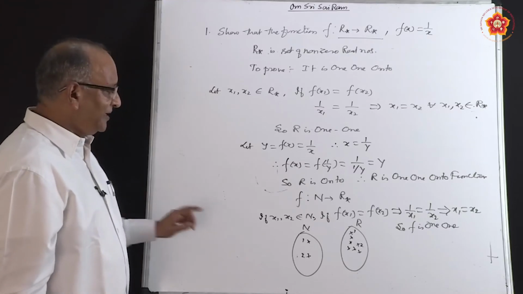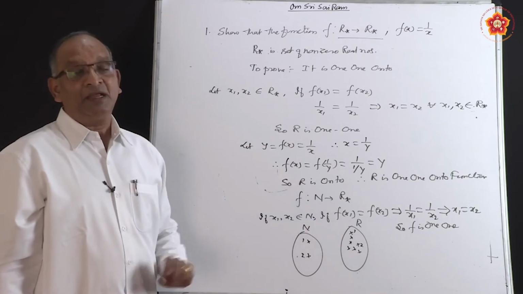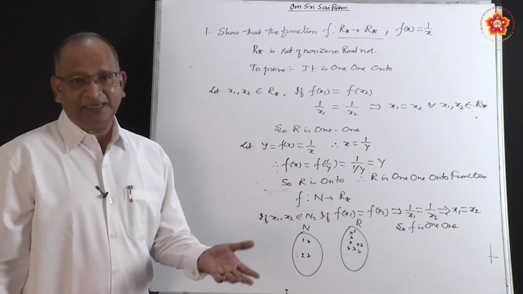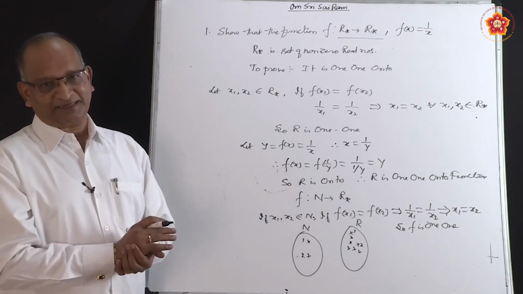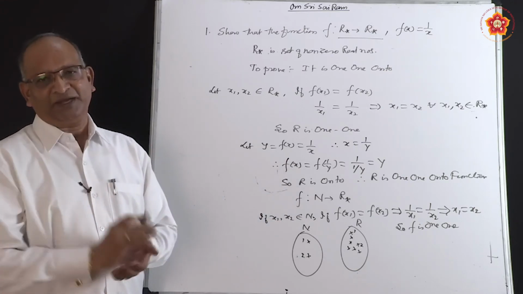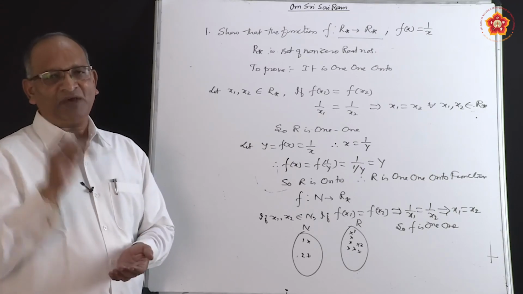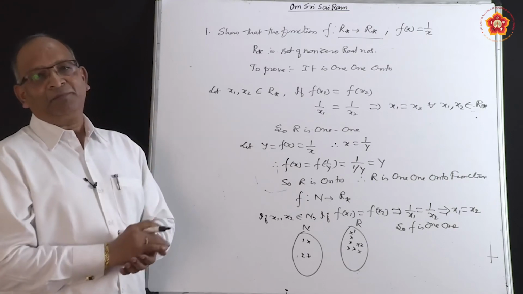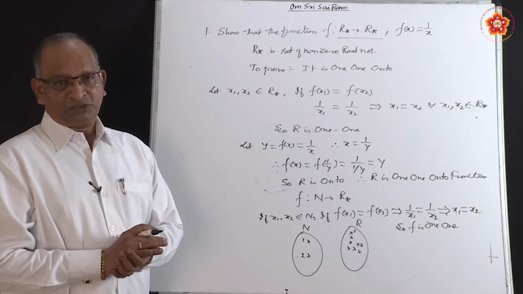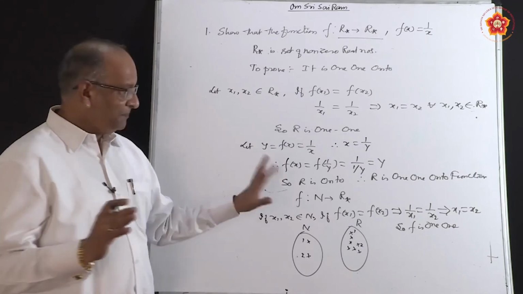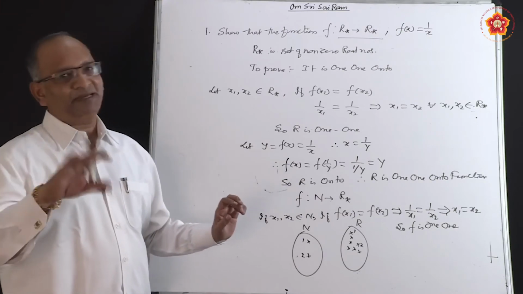So what do you find? You will find 1 has got one image, 2 has got another image, but there will be many elements in the second set which will not have a pre-image in the first set. Let us say for example 1.5. 1 upon 1.5 will not have a pre-image because 1.5 is not a natural number. So we can say that if we replace the domain with natural numbers, it is going to be 1-1, but it's not onto.